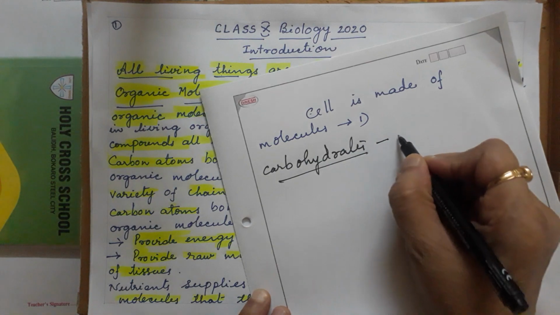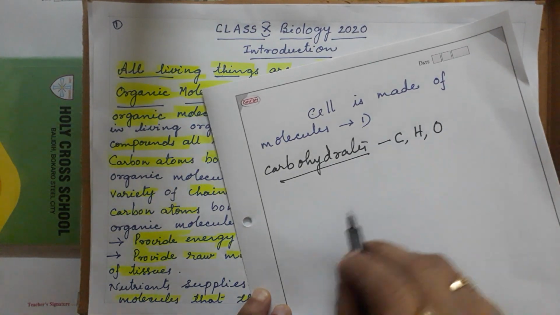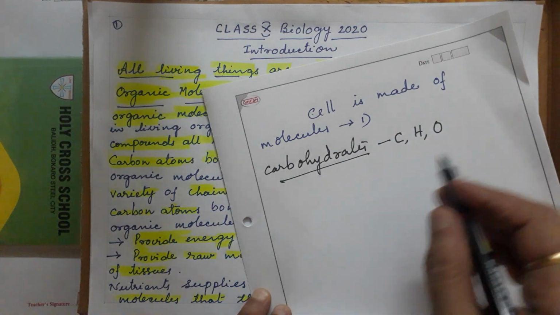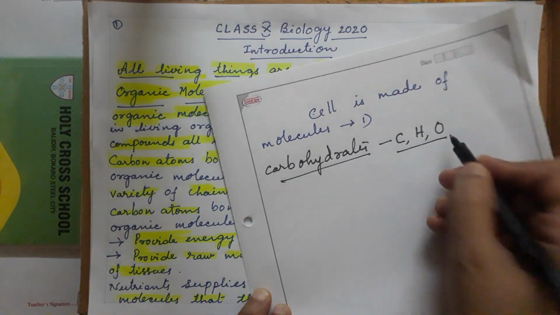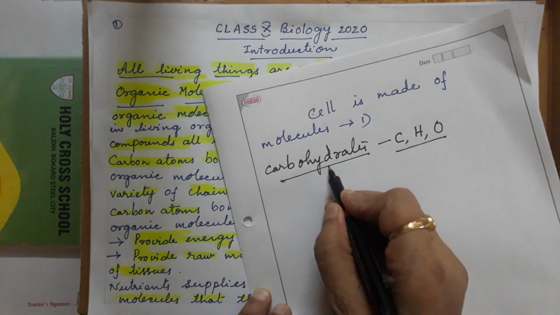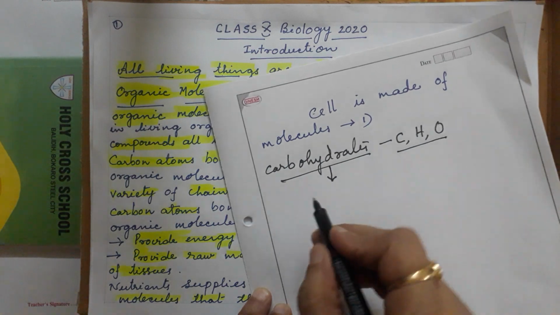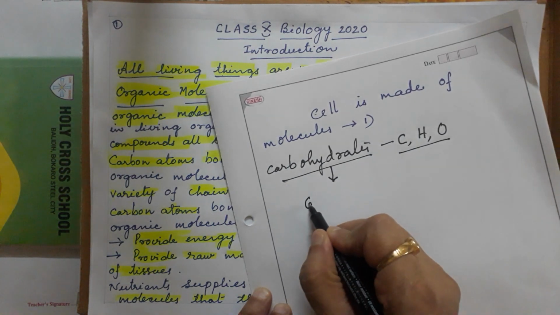Already you have seen carbohydrate is made up of carbon, hydrogen and oxygen, depending upon the number of carbon, hydrogen, oxygen. So carbohydrate is a polymer of small molecules. So what is the smallest molecule of the carbohydrate? That is glucose.